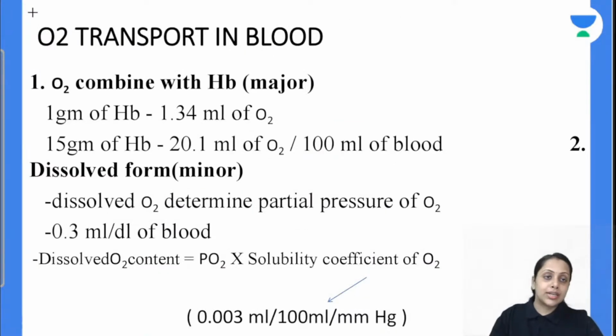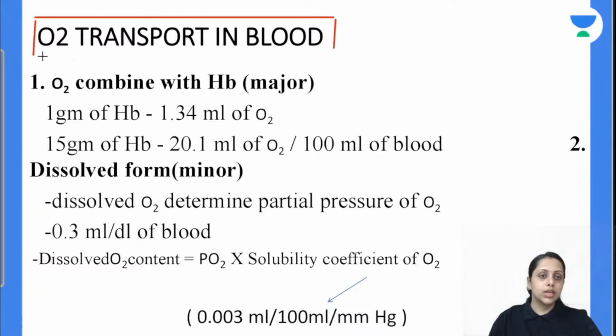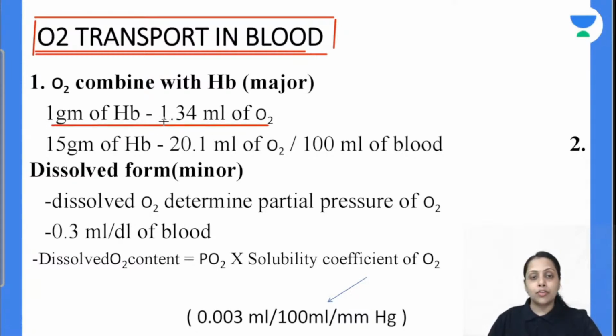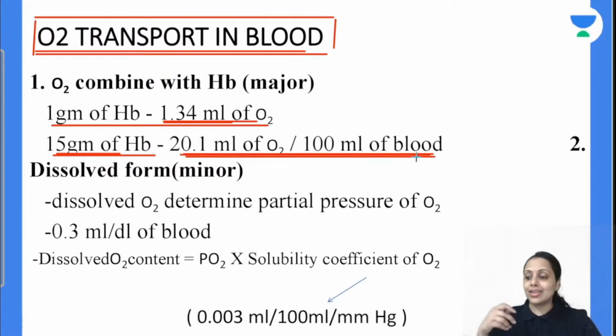Moving further to the detail of oxygen transport in the blood. 90% is in the form of oxyhemoglobin. And we all know 1 gram of hemoglobin can transport 1.34 ml of oxygen. So 15 gram of hemoglobin will carry 20 ml of oxygen. So we can say our oxygen carrying capacity of blood is 20 ml of oxygen per 100 ml of blood. Okay? Is this clear?